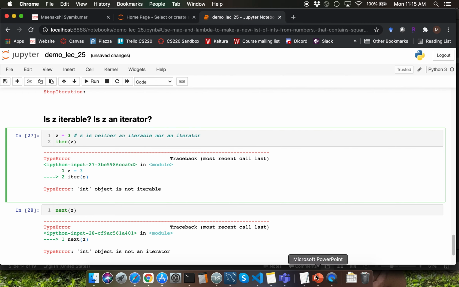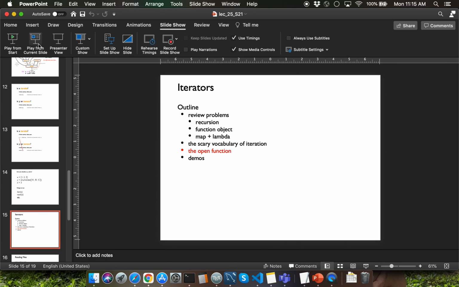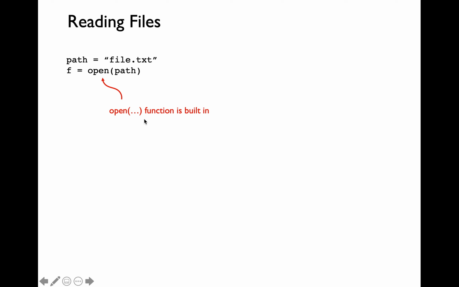Let me switch back to the slide deck and I'm going to briefly introduce you to the topic of the open function. The open function enables us to read or write contents to files. We'll be learning about this particular function in detail as part of the next lecture.